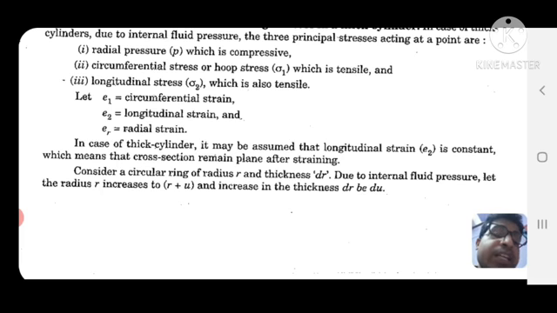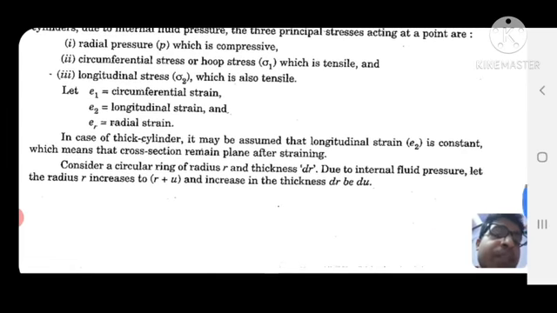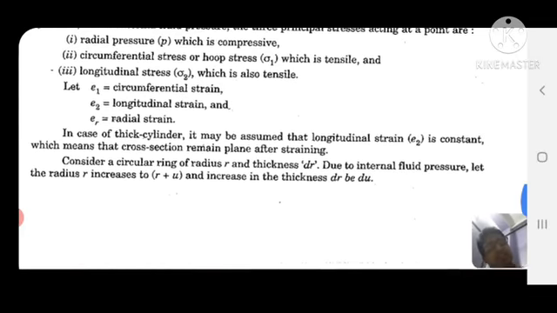Consider a circular ring of radius r and thickness dr. Due to internal fluid pressure, the radius r increases to r plus u and the increase in the thickness dr is du.